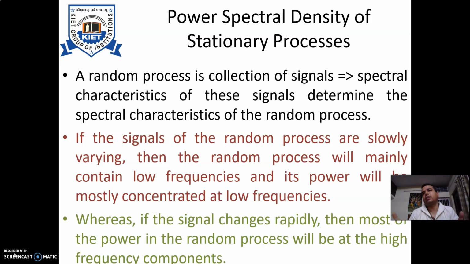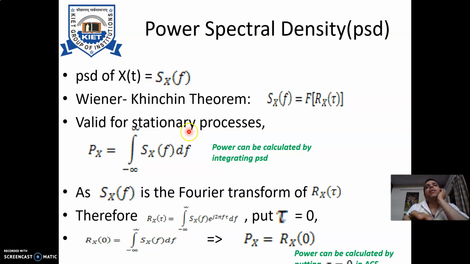So that is the basic correlation between the variation of the signal, or the changes within the signal, and the random process. Now we further analyze the power spectral density. That is another statistical term which is very important for the analysis. Power spectral density is symbolically represented as Sx of f. If you observe, it is nothing but the time to frequency domain correlation, that is, the power spectral density of random process x(t) can be given as Sx of f.